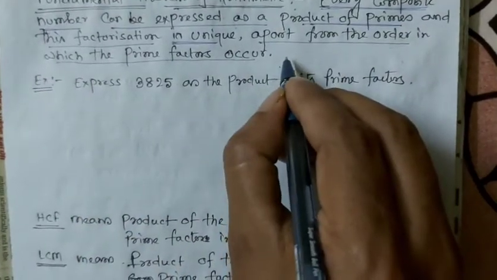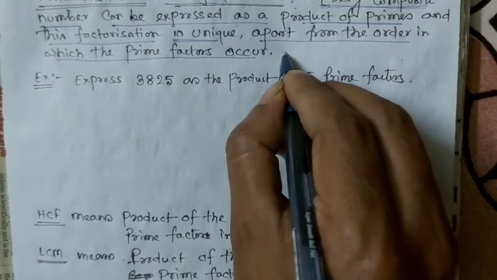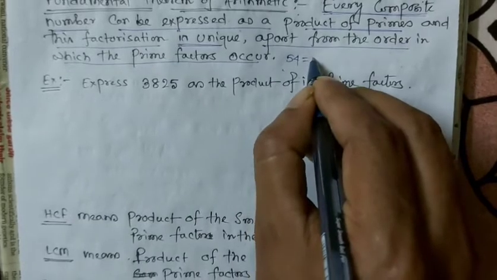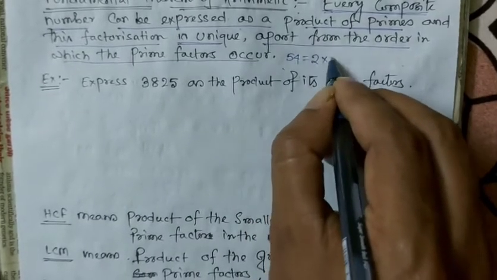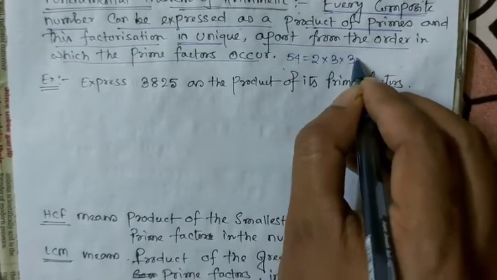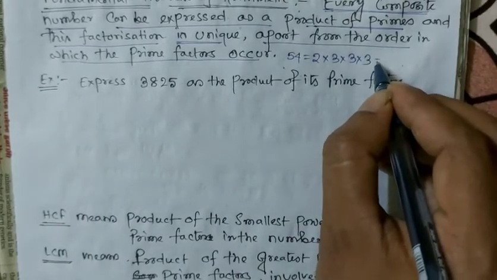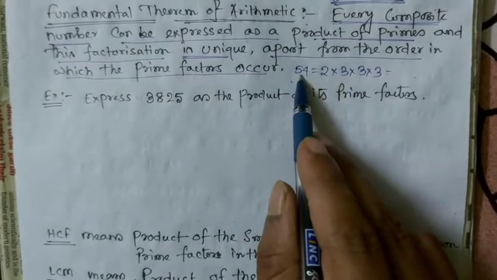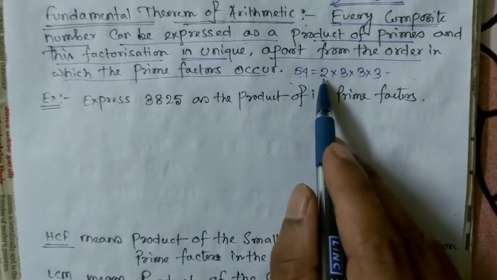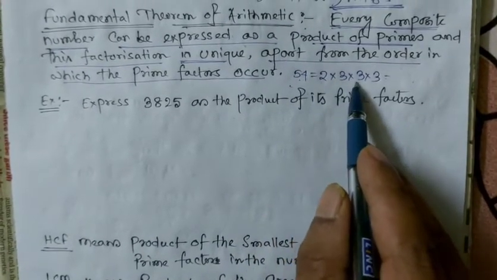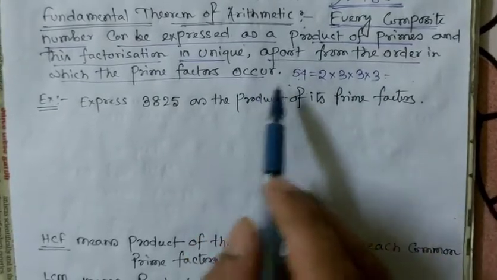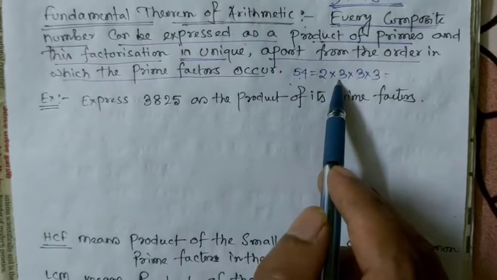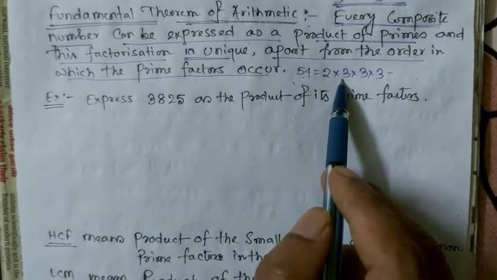Suppose we consider the number 54. Obviously 54 is divisible by 2, then the value is 27, then 3. So the prime factors of 54 are 2 multiplied by 3 multiplied by 3 multiplied by 3, and this factorization is unique.